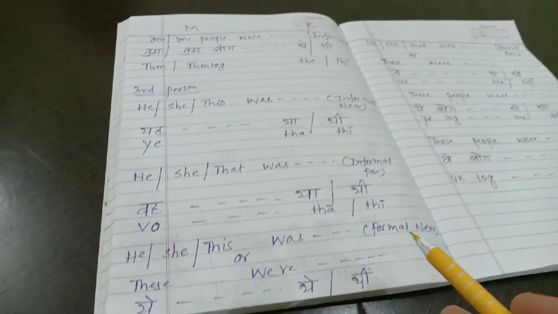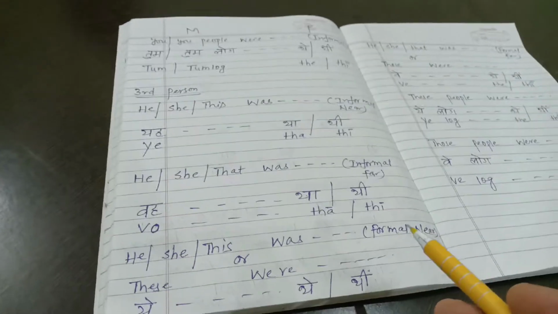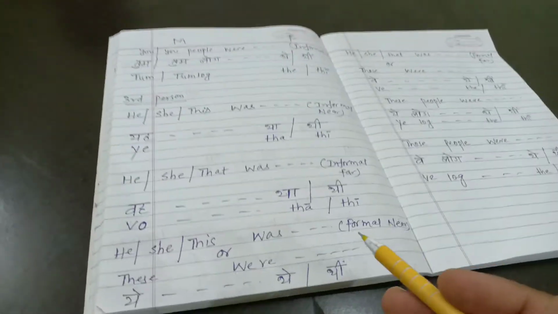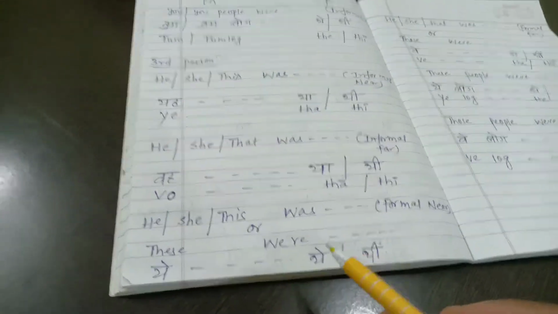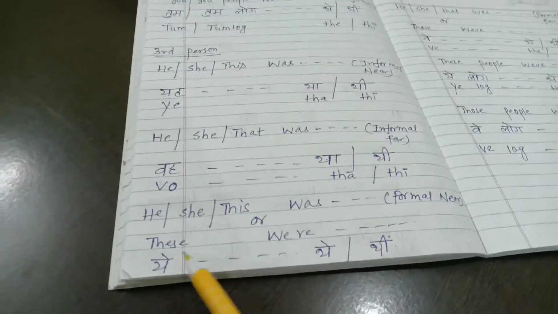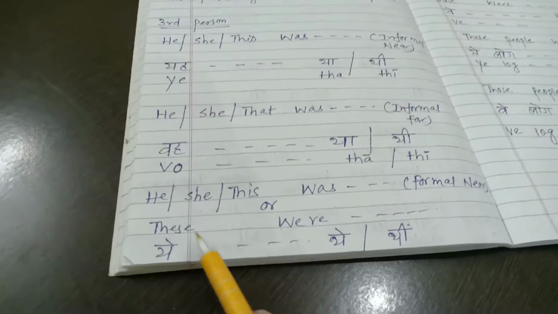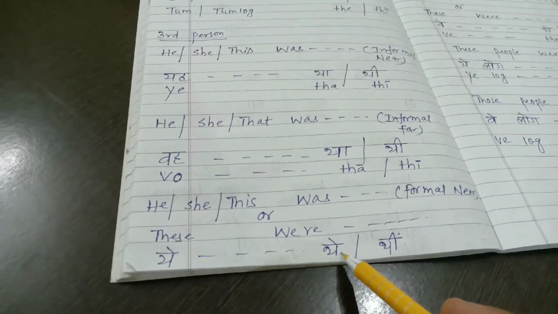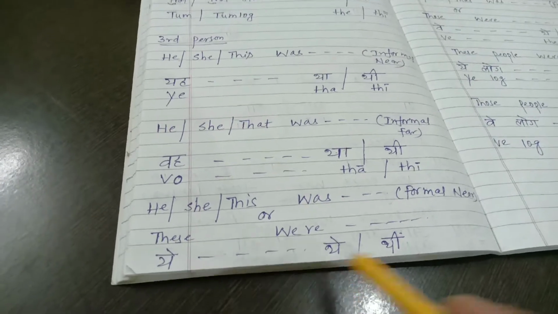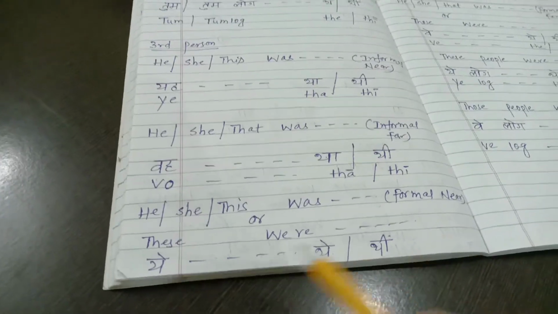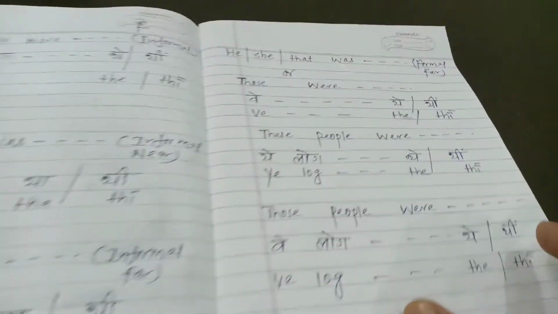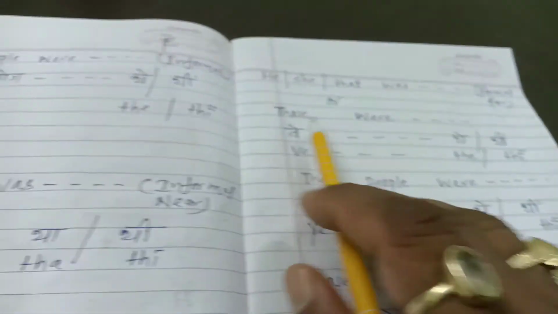In Indian culture, father, mother, they are formal to us. And for plural would be these were. So this would be ये थे. For feminine would be ये थीं.